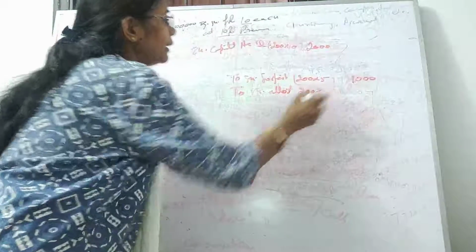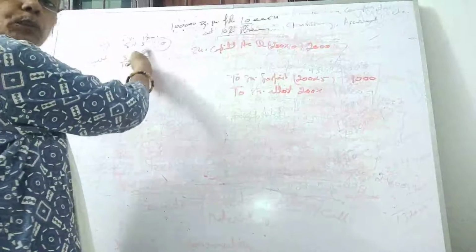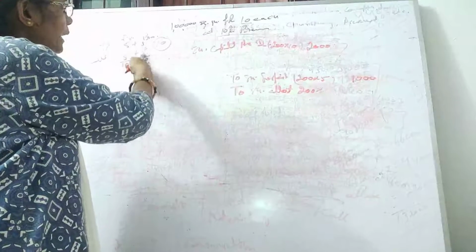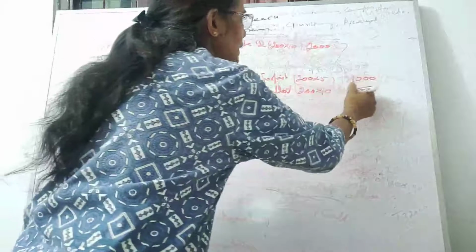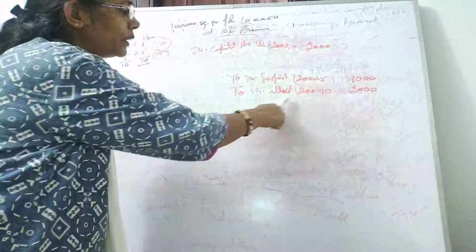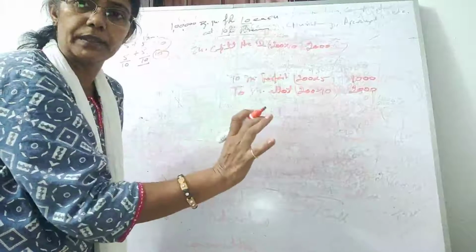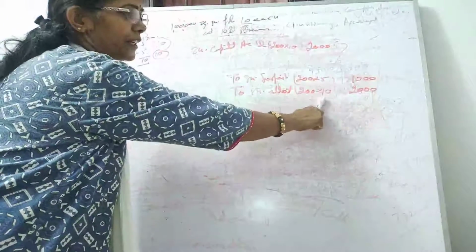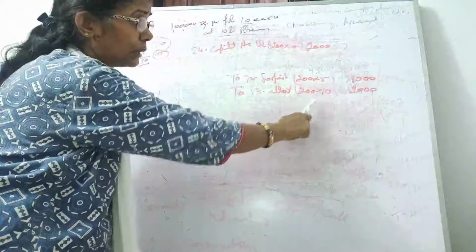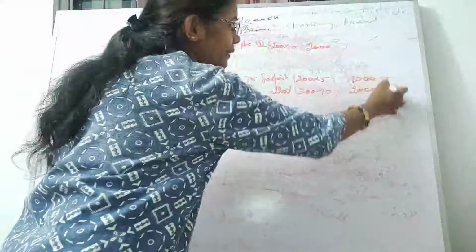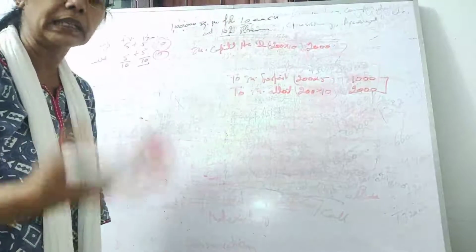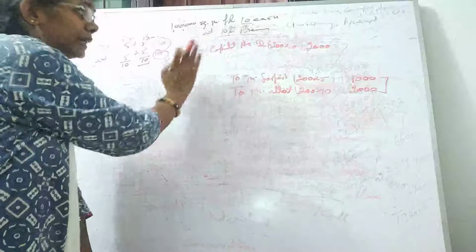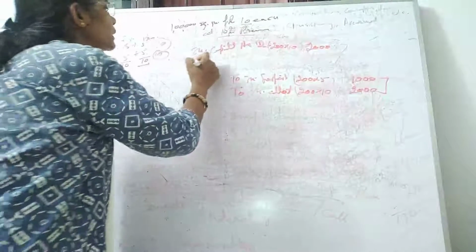On 200 shares, how much is the amount on allotment? 10 rupees. 5 is face value and 5 is your premium. So this 10 rupees you didn't receive on allotment. So this is what? 2000. All right, students. How have we calculated the share allotment? Okay. 5 is the face value, 5 is the premium, because you didn't pay, so we have to show. You can see that debit and credit are not equal, and the thing is very clear. If you do not pay the share premium, then that will be shown in the debit also and in the credit also.